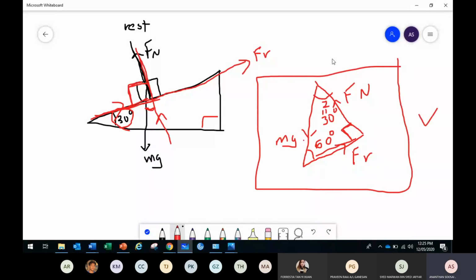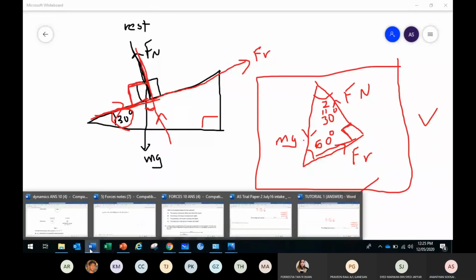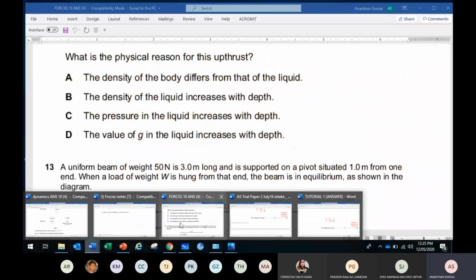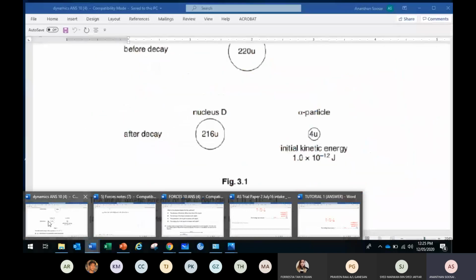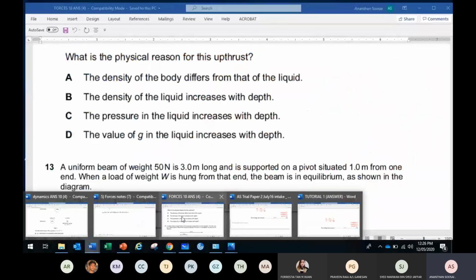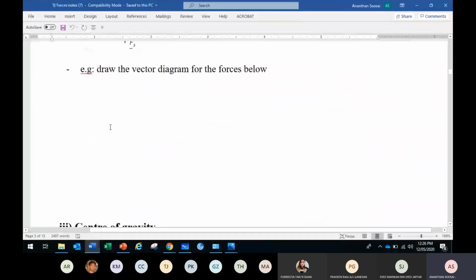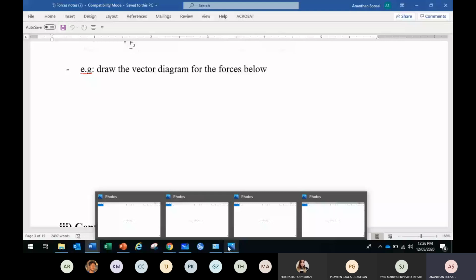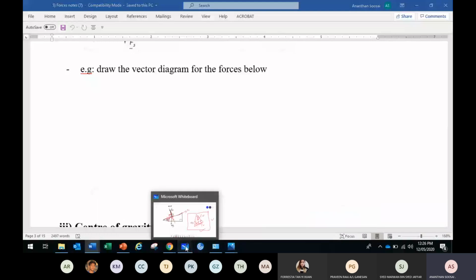Before I teach you further, you got this good. You must know how to draw the vector diagram when a system is in equilibrium. So in the paper, for the first one, where is it? Forces. Yes, so here you have to draw that triangle, the vector diagram, as number 1.